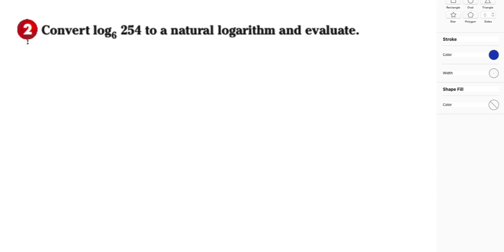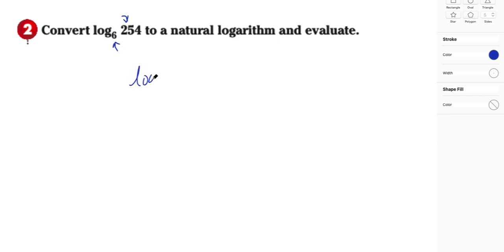One of the things we need to be able to do is remember that we can use the change of base formula to make things more convenient. In addition to using the common log, when we have something like this, we can use the natural logarithm to evaluate it. The change of base formula says if you take the log of this with base b and divide it by the log of the base b, you'll get the answer.